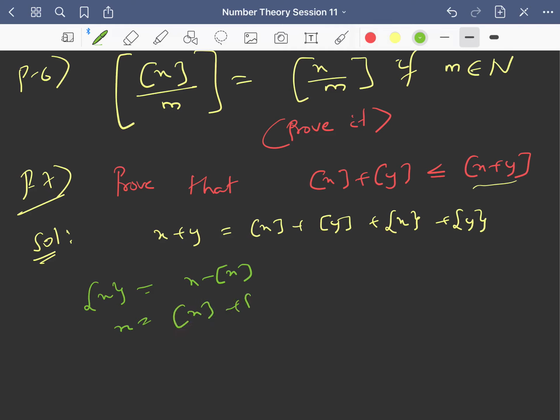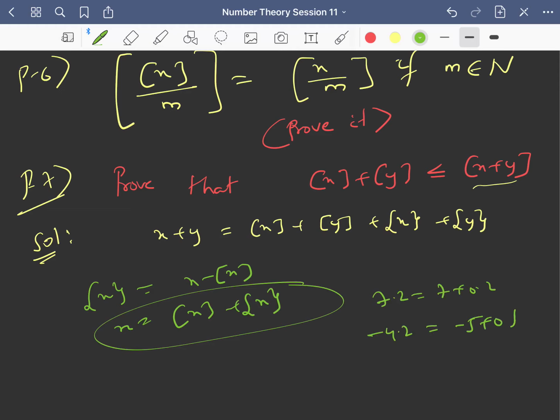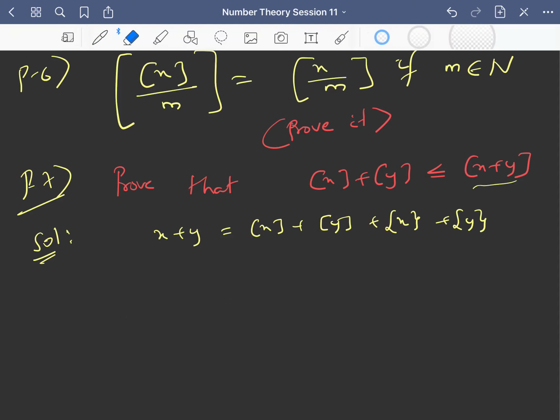So x is nothing but integer part plus fraction part, right? This we have seen so many examples. Any x, 7.2 is 7 plus 0.2, minus 4.2 is minus 5 plus 0.8. So any x is nothing but its integer part plus fraction part, right? So I have just written that x plus y is greatest integer x plus greatest integer y plus fraction part x plus fraction part y, right?